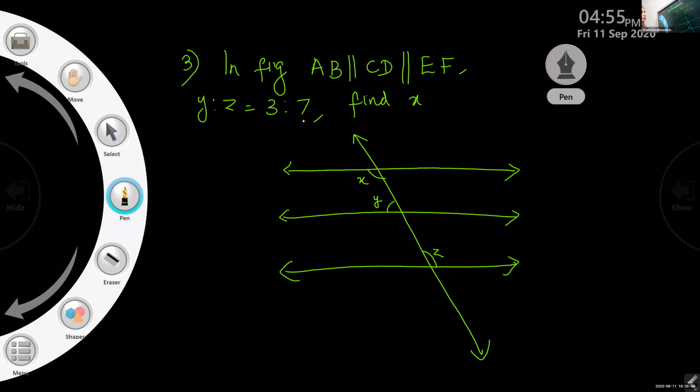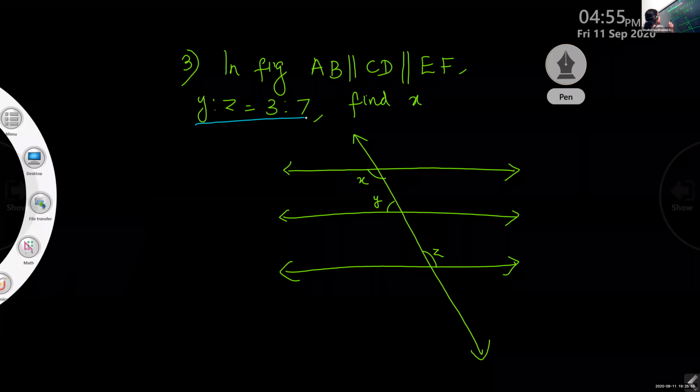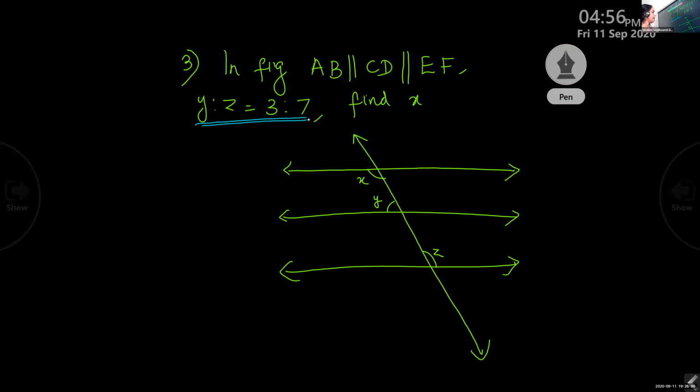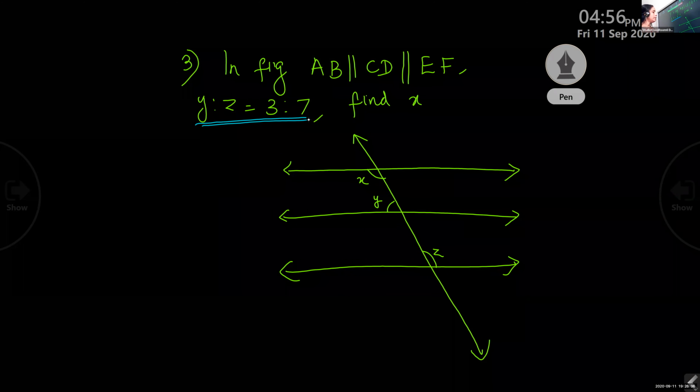Okay, children. See here. Y is to Z is given as 3 is to 7. Listen, children, where is Y and Z? Is there a connection between Y and Z? Y and Z are two different angles. There is no connection between those two. It is not a corresponding angle. It is not an alternate interior angle. There is no connection.